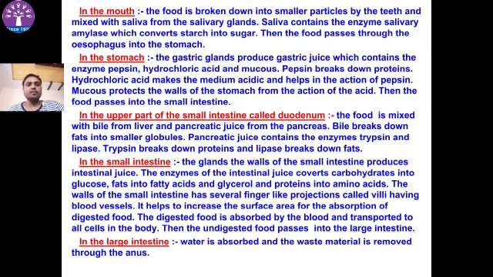The upper part of the small intestine is called the duodenum. The food is mixed with bile from the liver and pancreatic juice from the pancreas. Bile breaks down the fats into smaller globules. Pancreatic juice contains the enzymes trypsin and lipase. Trypsin breaks down protein and lipase breaks down fats. Then small intestine: the complete digestion takes place in the small intestine, where carbohydrate turns into glucose, fat into fatty acid and protein into amino acid. Then large intestine: the water is absorbed.